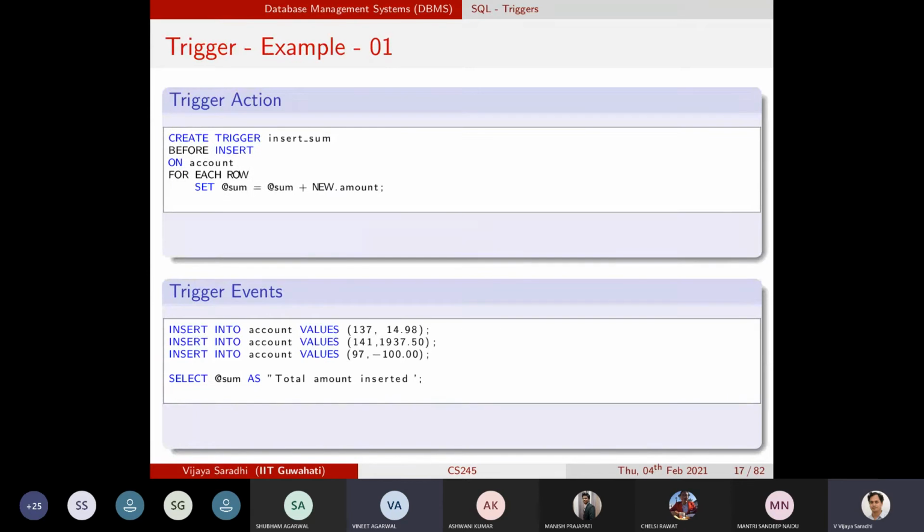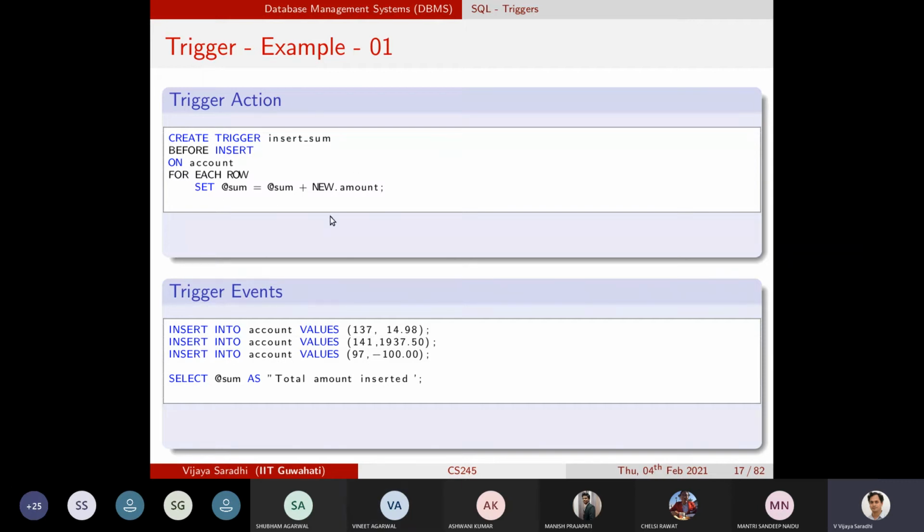Wait a minute. See, the trigger will be activated the moment you do an insert. I got what you're saying.